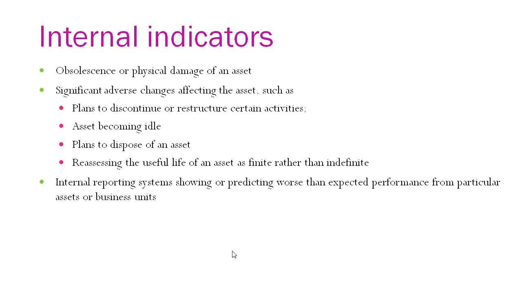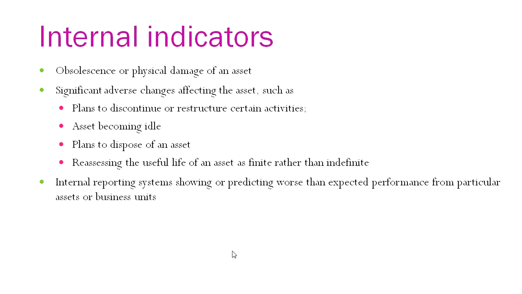And then the internal indicators, such as obsolescence or physical damage of an asset. Sometimes it may happen that your asset gets physically damaged, then its market value will necessarily reduce and the carrying amount will be more, because the carrying amount is the value when it was purchased new, along with which depreciation is charged, so a certain value is reduced.